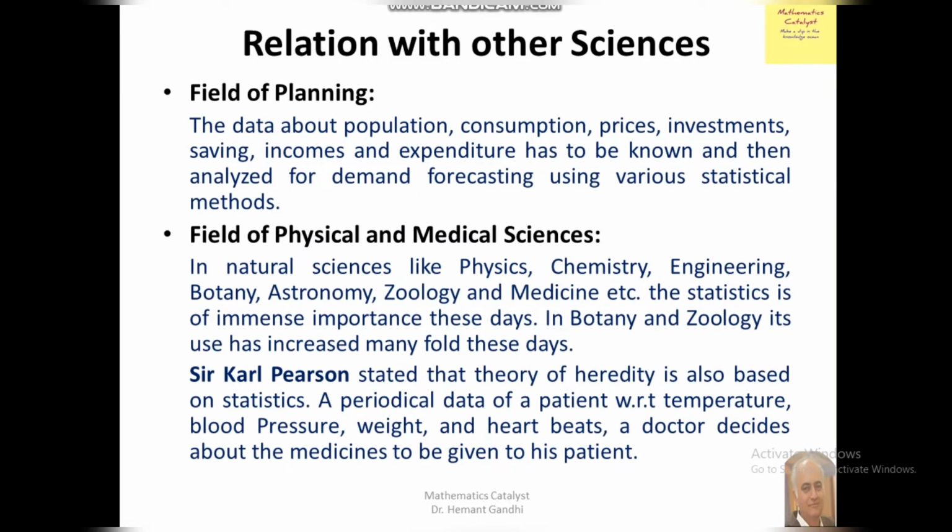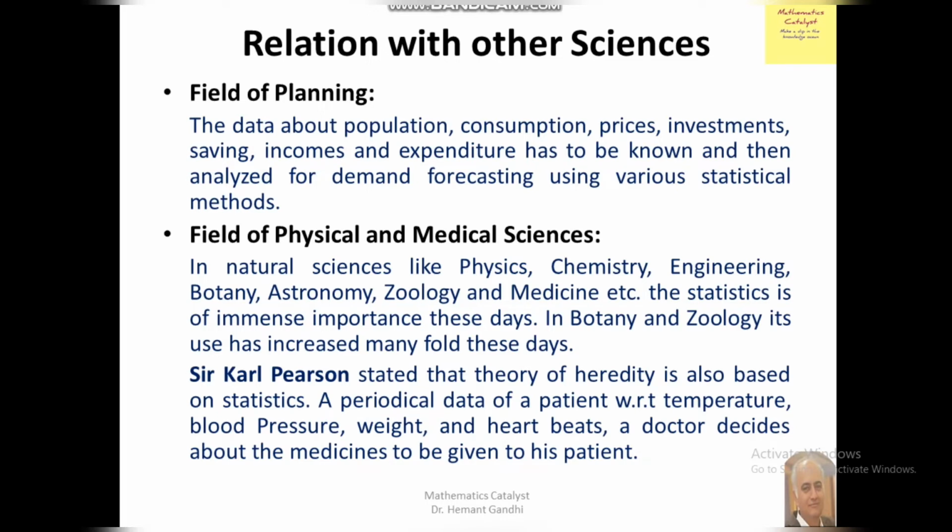In botany and zoology, its use has increased many-fold these days. Sir Karl Pearson, who generated the Pearson correlation coefficient, right? He stated that the theory of heredity is also based on statistics, with periodical data of a patient with respect to temperature, blood pressure, weight, and heartbeats.